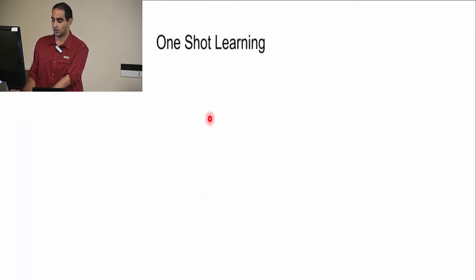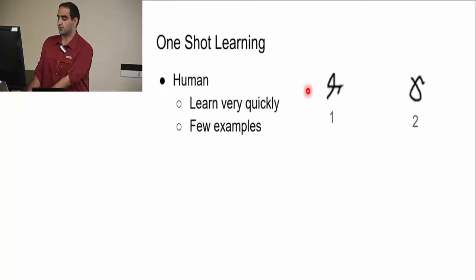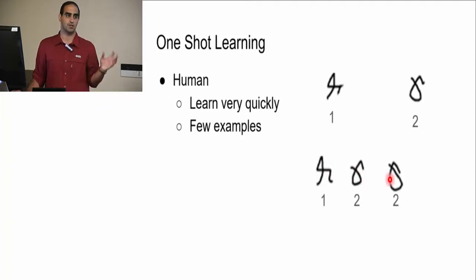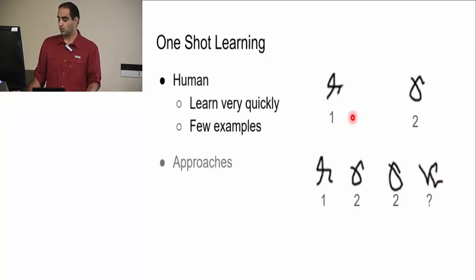So what is one-shot learning? Humans generally can learn very quickly and from very few examples. For example, if I show you these two characters and tell you one of them is 1 and the other one is 2, you can easily generalize this, and if I show you this one, you say it's 1 and this is 2, and even if there are changes in handwriting, you can easily generalize and say what character these are. And if you see something which is not similar to any of them, you can say that too. So we want our models to be able to do that.